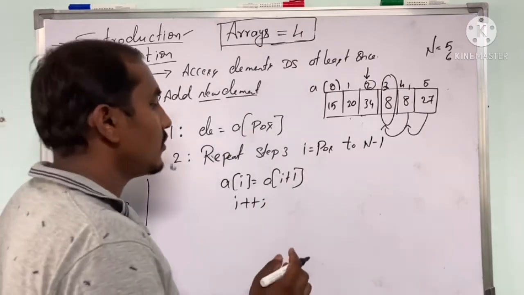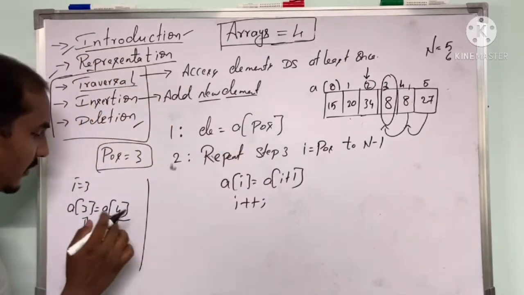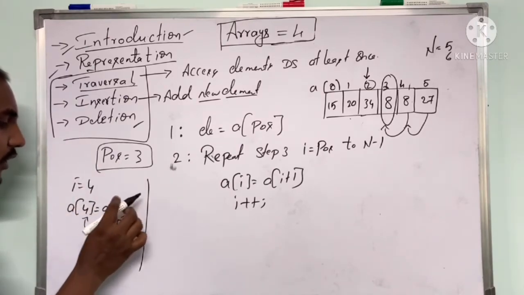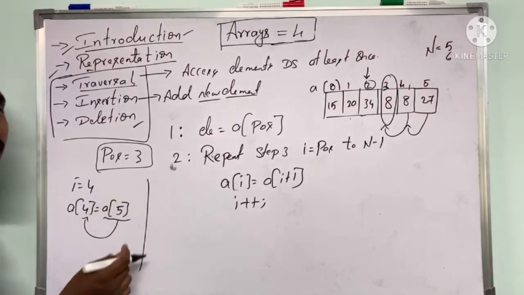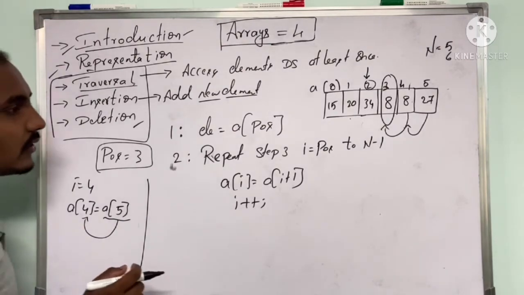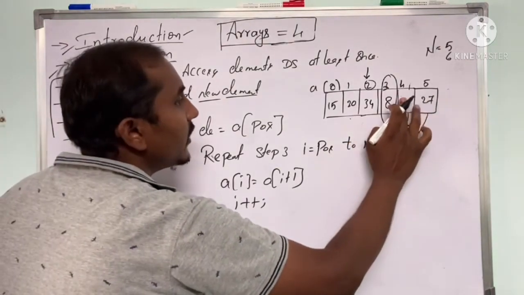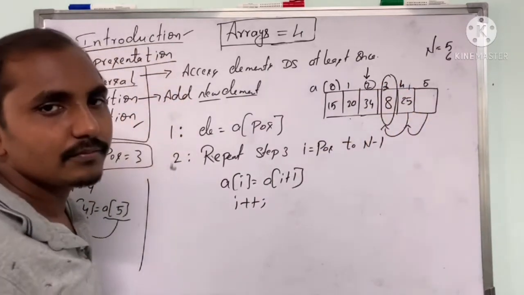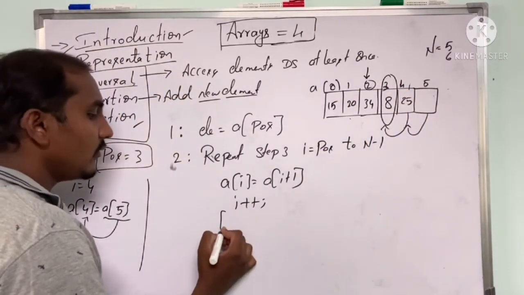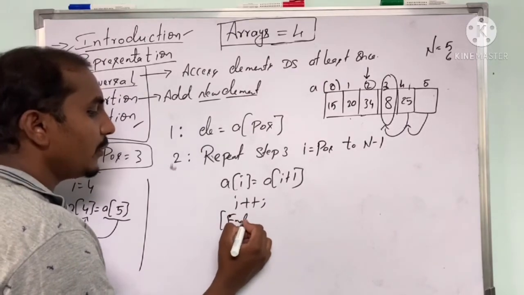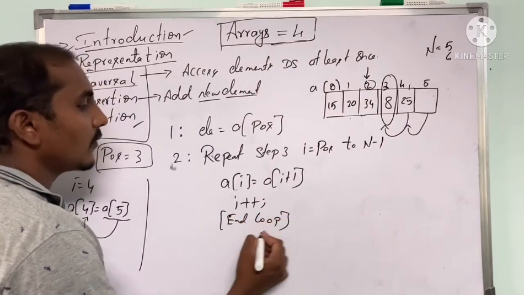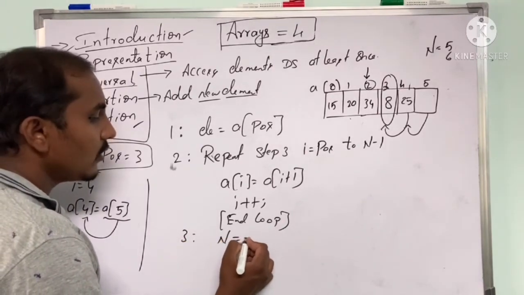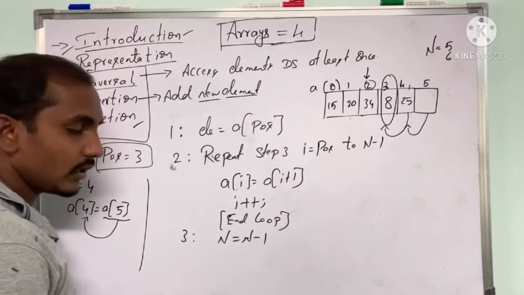So next time when this for loop is repeated, I will become 4. So we are going to write a of 4 equals to a of 5. So once this is done, the content of the fifth index value will be copied to a of 4. Once that is done, we are going to end the loop here. And at last, third step, we are going to decrement n value. N value will be equal to n minus 1.